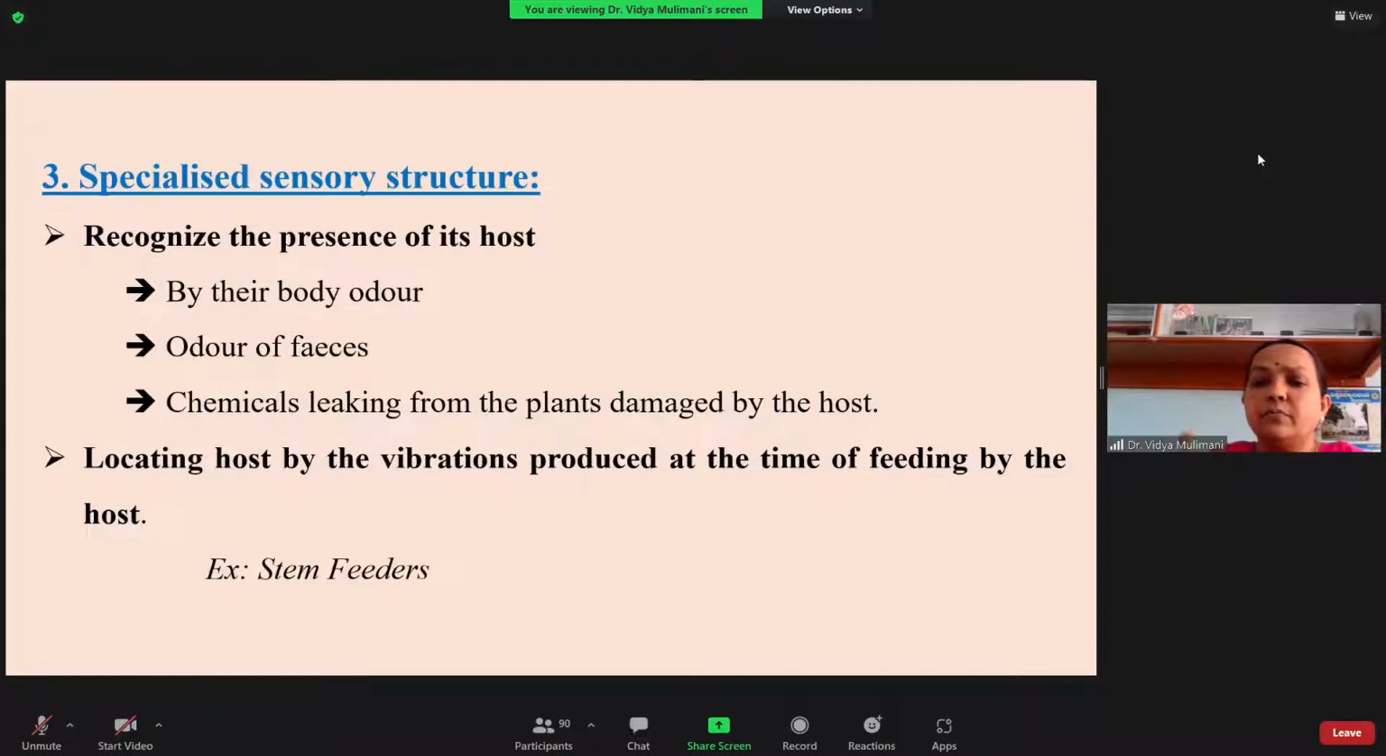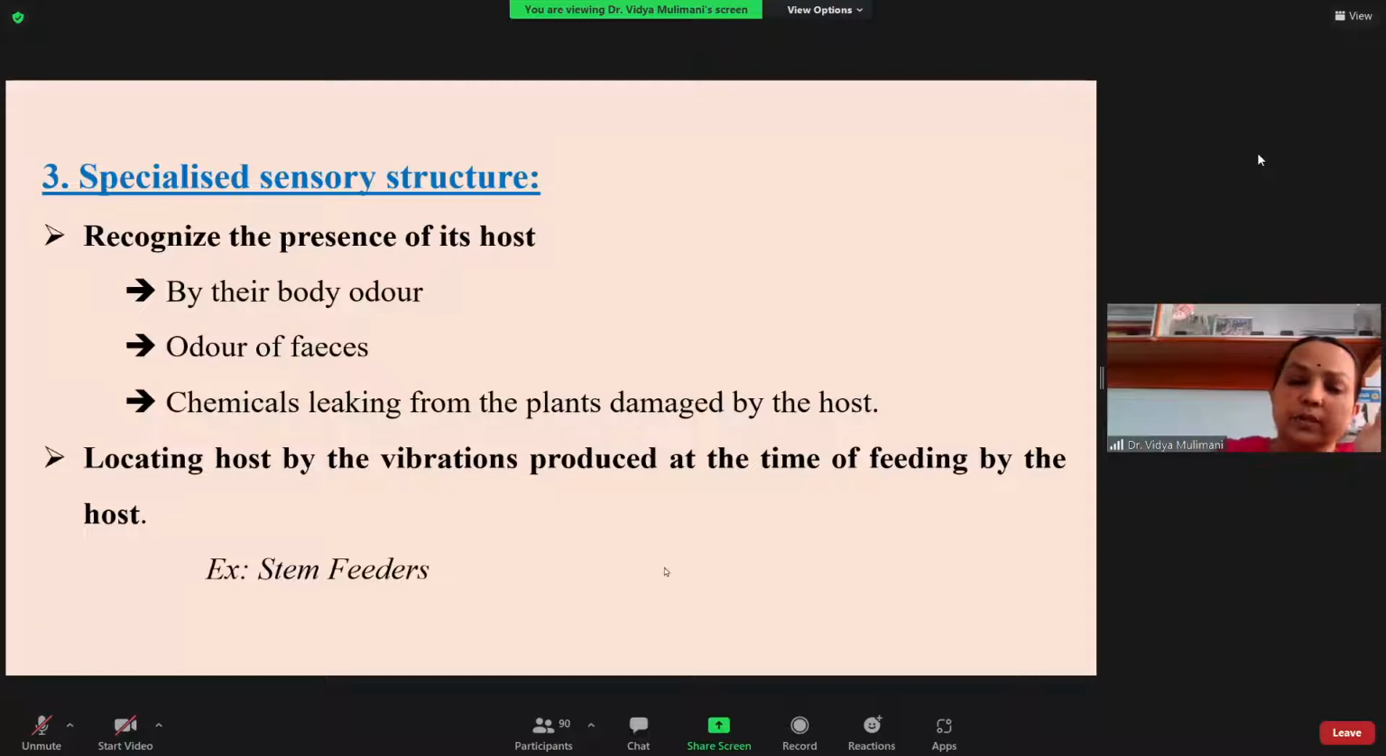So what happens in the feeding by the caterpillar or any host? It produces some movement or vibrations. That vibration will be known to the parasitoid. So by staying outside itself, it inserts the ovipositor into the gap that is there and lays the eggs onto whatever host is inside. So that is what you can see.